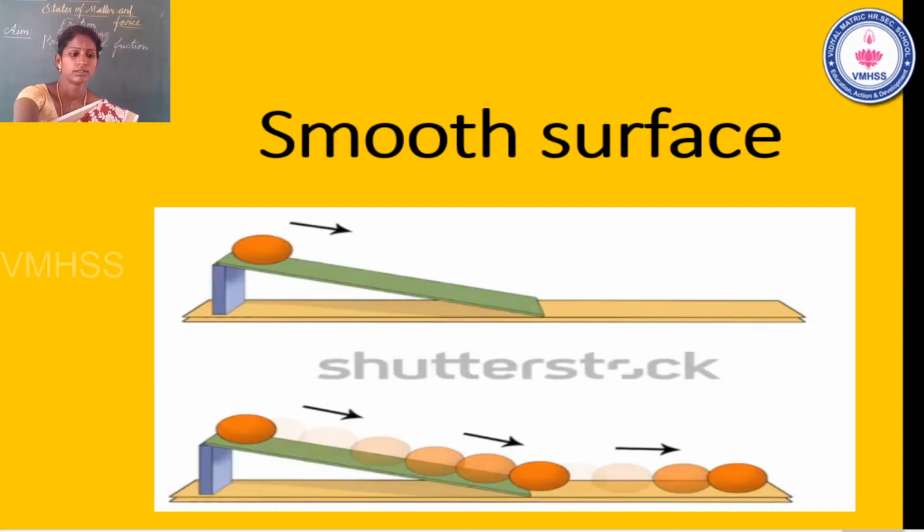See, that one is a smooth surface. Students, look at your surroundings. Which one is a smooth surface? Yes, the floor in our home. Tiles, mosaic, or stones are placed in the floor in your home. So that is an example of a smooth surface.